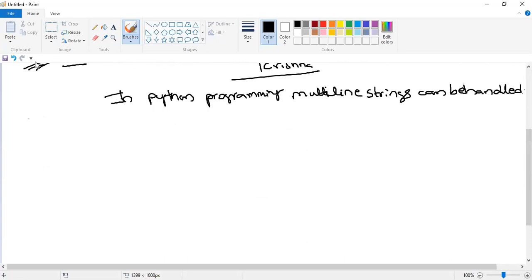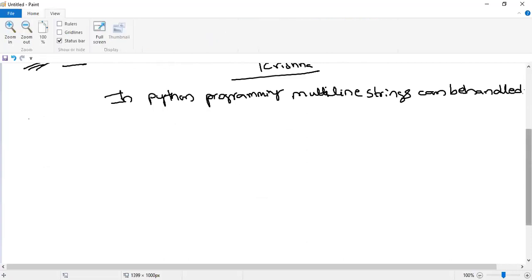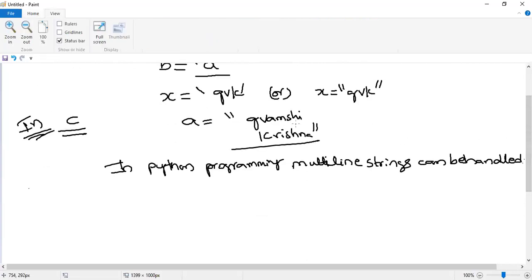Suppose I am taking the C programming language. A equal to Jivamshi in the first line and Krishna in the second line. If I am writing like this, is it supportable in C programming language? Not supported. So can I have this concept in Java? Again, it is not. We don't have this kind of concept in Java too. So in Python programming language, multi-line strings can be handled.